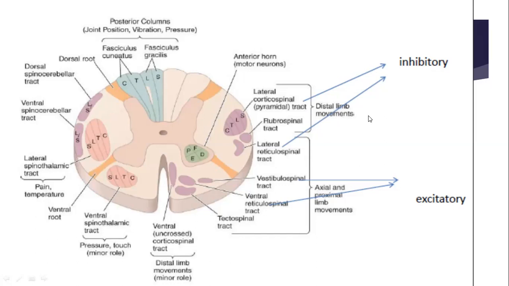So fine movements will be controlled, and mainly they require the inhibition also, and that is why they are inhibitory tracts. Whereas these axial and proximal limb movements are generally excitatory, and they are through the vestibulospinal, reticulospinal, and tectospinal tracts. So you can remember this part of the figure, which is very commonly asked in the viva. The questions are asked on this.